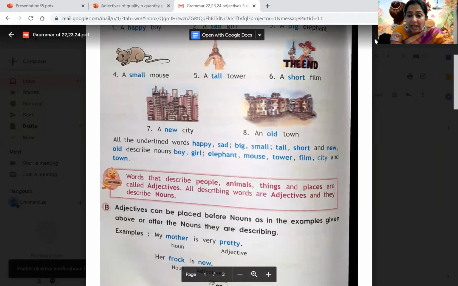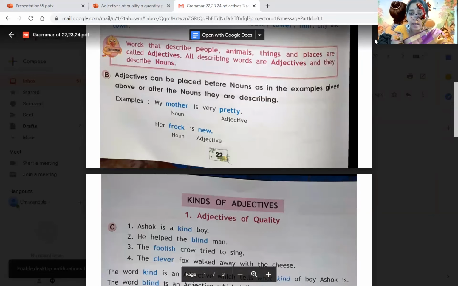So happy, sad, big, small, tall, short, new, old, they all describe the boy, girl, elephant, mouse, tower, film, city, town. Words that describe people, animals, things, and places are called adjectives. All describing words are adjectives, and they describe nouns. And as I told you, they can be placed before the nouns or after the nouns.